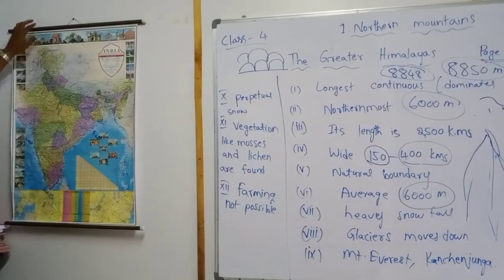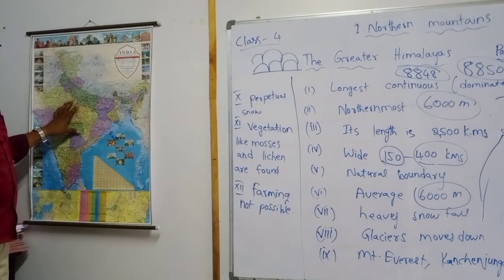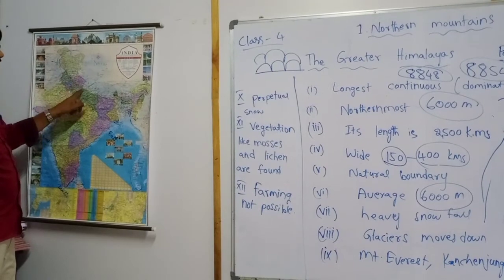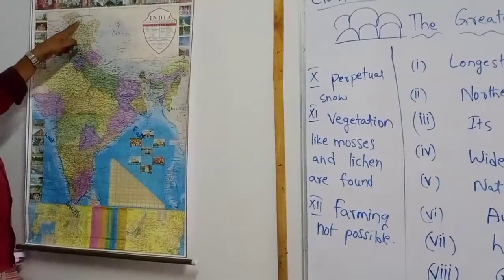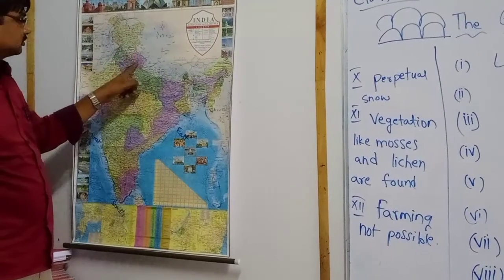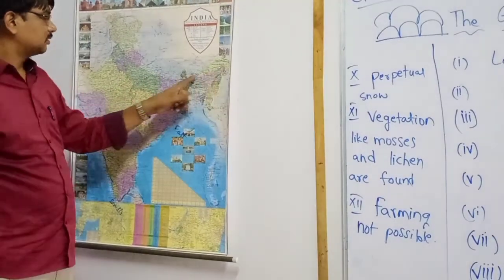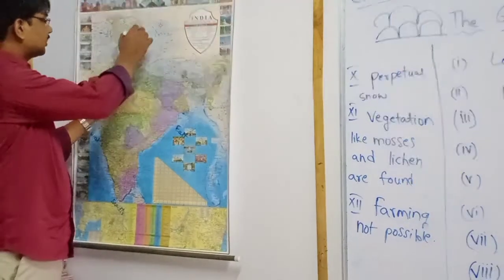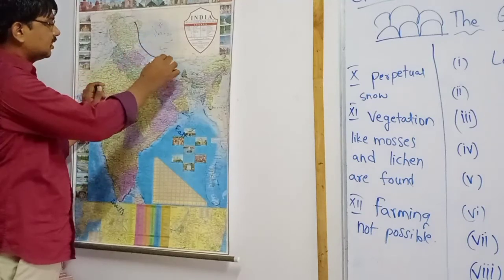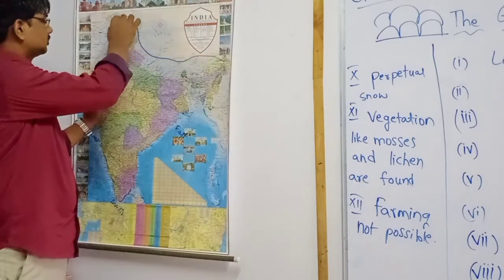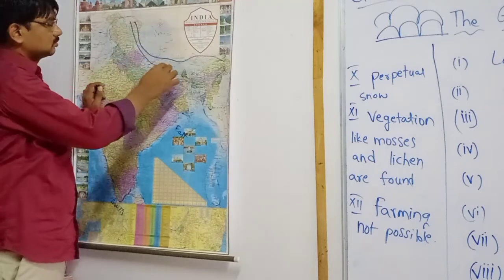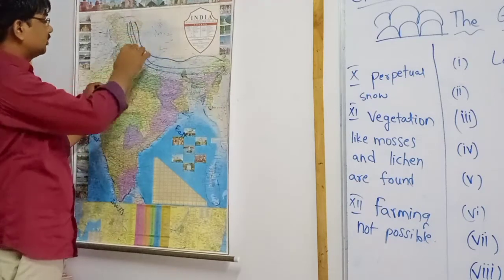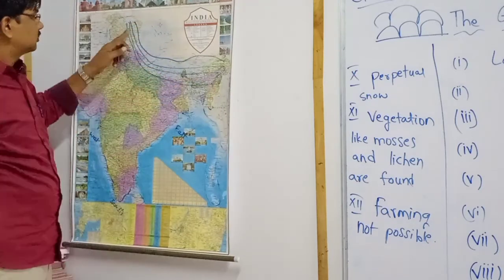Let us look at our map. Which map is this? Indian political map. This is the Jammu Kashmir area. Himalayas are located along our northern boundary. This is the boundary. All these are Himalayas. Jammu Kashmir to